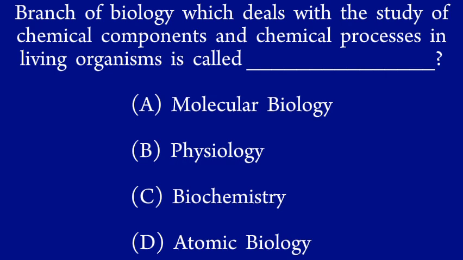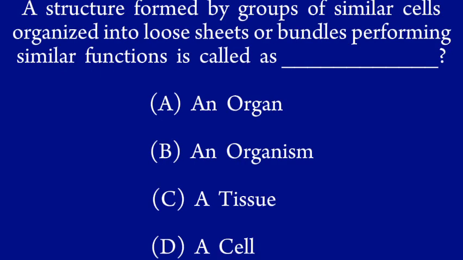Branch of biology which deals with the study of chemical components and chemical processes in living organisms is called: A. Molecular biology, B. Physiology, C. Biochemistry, D. Atomic biology. A structure formed by groups of similar cells, organized into loose sheets or bundles performing similar functions, is called: A. An organ, B. An organism, C. A tissue, D. A cell.